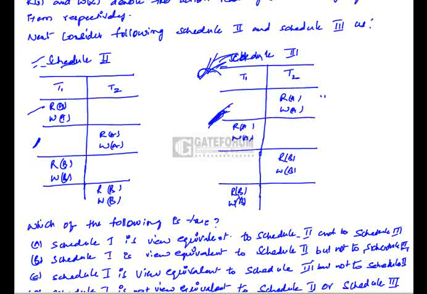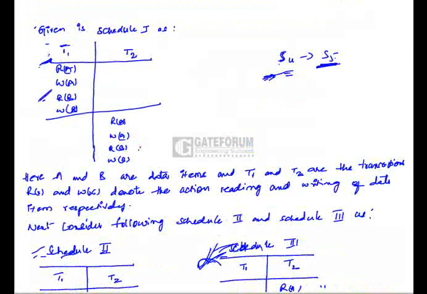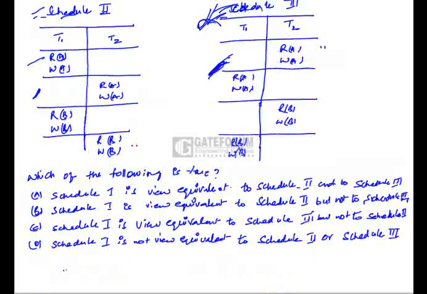And here the final write operations on A and B are performed by transaction T2 in schedule 1. The same thing happens in schedule 2. But that is not the case with schedule 3. So here schedule 1 is view equivalent to schedule 2 but not schedule 3. So the correct option is option B.